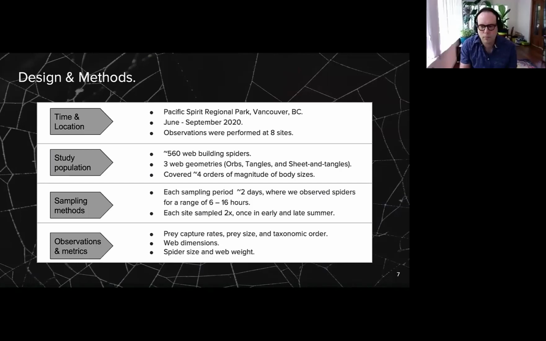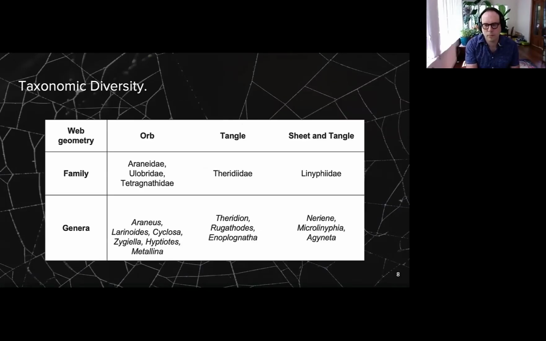We observed prey capture rates, prey sizes, and taxonomic order of prey, as well as quantifying the dimensions of webs. We also took measurements on spider size and the weight of webs. We also attempted to incorporate some taxonomic diversity into our study. For orb weavers, we sampled 3 families, Araneidae, Euloboridae, and Pectronathidae, and 6 genera. For tangles, we sampled 1 family, Therideidae, and 3 genera. And for sheet and tangle building spiders, we sampled 1 family, Linophiidae, and 3 genera.